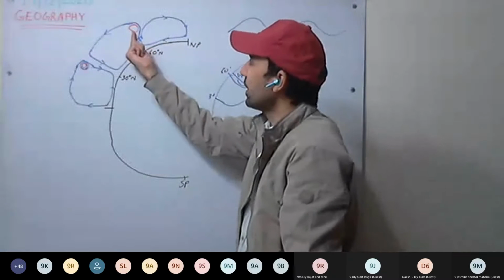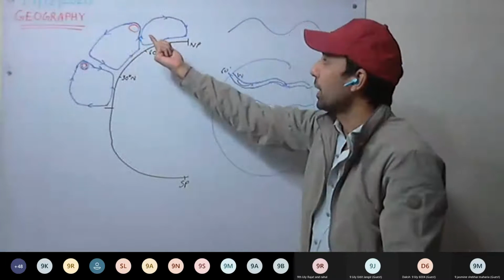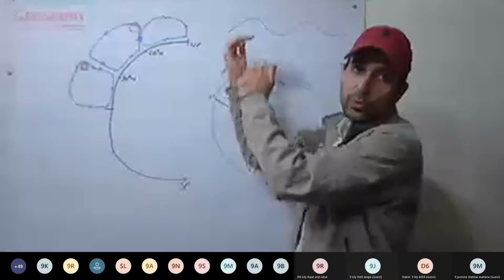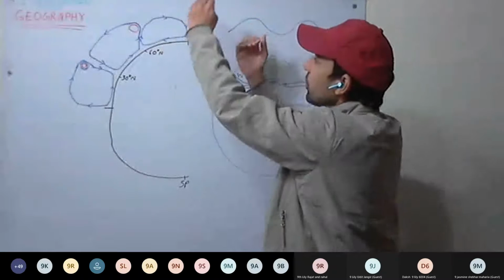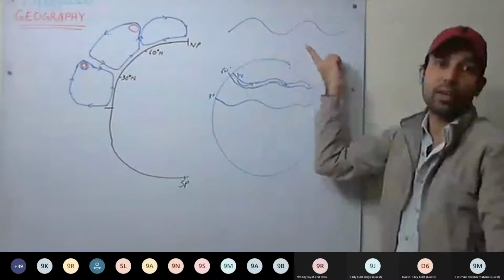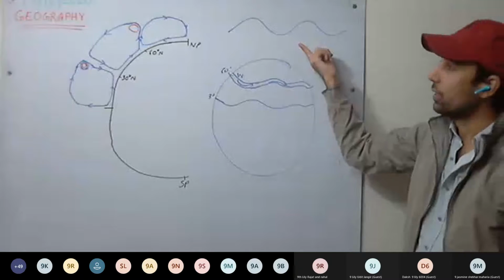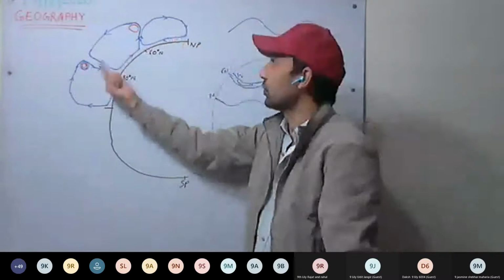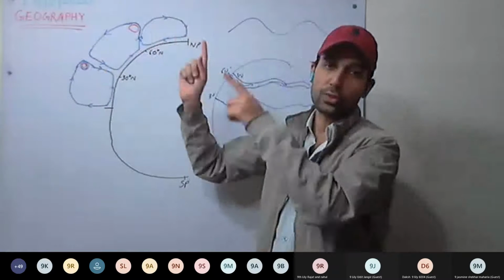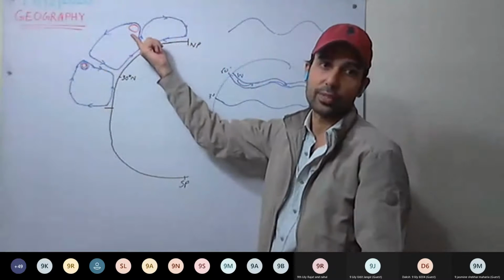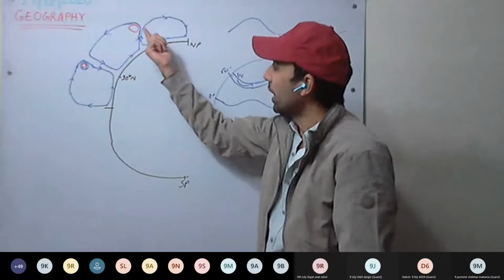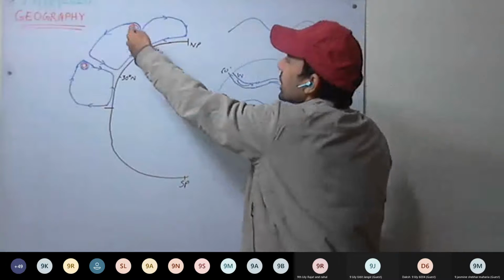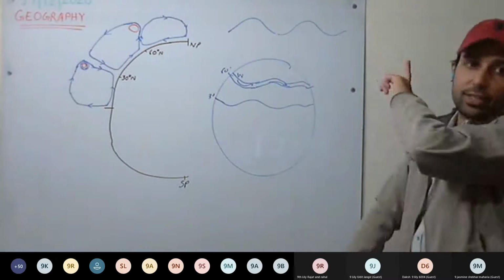And on these winds, mainly the Coriolis effect and the pressure gradient act. So the difference in these two will make the winds move in a wave-like structure, that is, a meandering pattern. Here it was the buoyancy force and the gravitational force. Here it is the pressure gradient force and the Coriolis force, Coriolis effect. And because of that, it moves in a wave-like structure, meandering fashion.